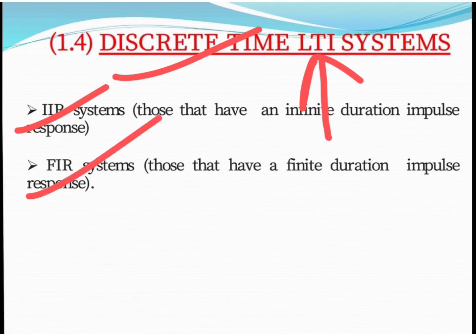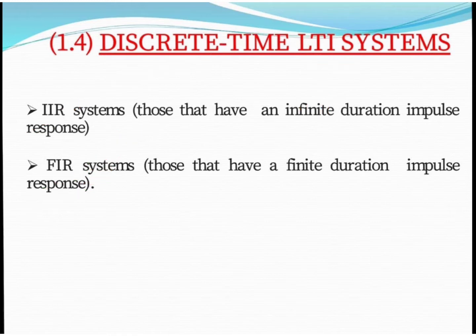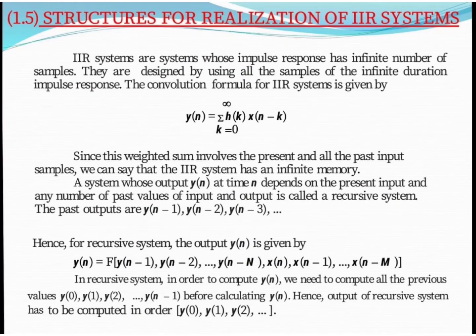What is IIR system? IIR systems are those systems which have infinite number of samples. Likewise, what is FIR system? FIR systems are those systems which have finite number of samples. What is the full form of IIR? Infinite impulse response. Likewise, FIR stands for finite impulse response. In my previous video, I already discussed the difference between IIR and FIR system. Go through that video also. Now, structure for realization of IIR system.